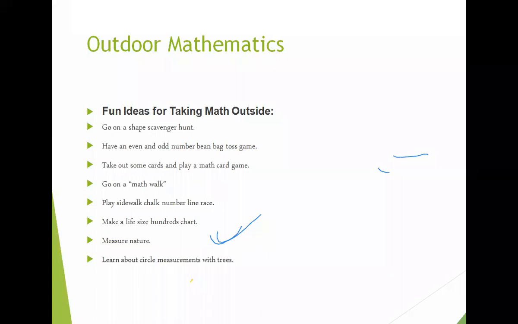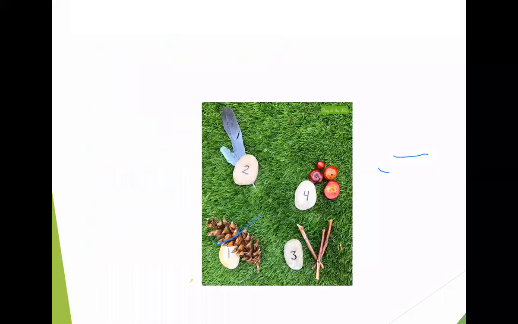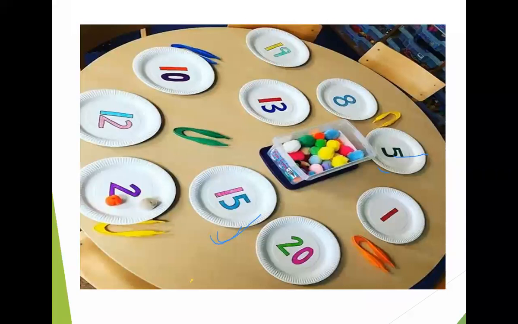So go on a math walk, play sidewalk chalk number line race, make a life size 100 chart, measure nature. These are all for secondary or up to class 5 level. These games we can apply. This type of things are there. We can use many ways in our creative way. That can be anything. So some examples are given here.